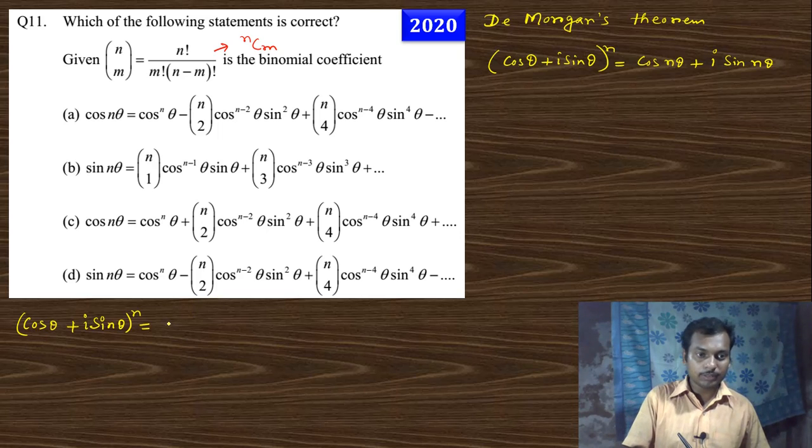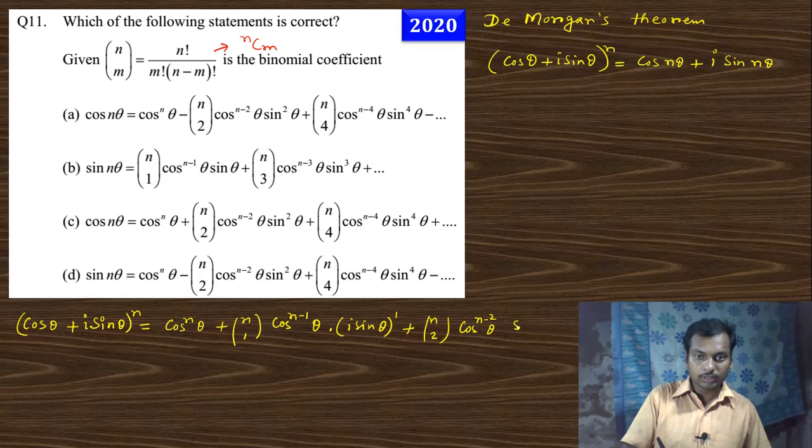Then we get cos to the power n theta, plus n1 cos to the power n minus 1 theta times (i sin theta) to the power 1, then n2 cos to the power n minus 2 theta (i sin theta) square, then n3 cos to the power n minus 3 theta (i sin theta) cube. This is the binomial expansion. You know all about that.